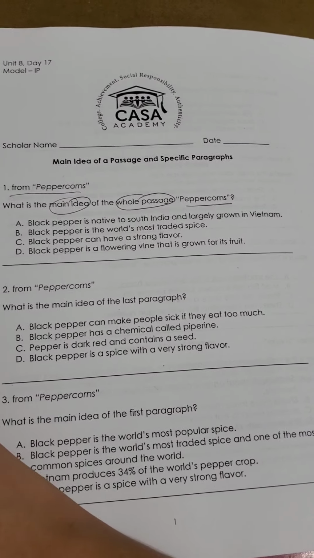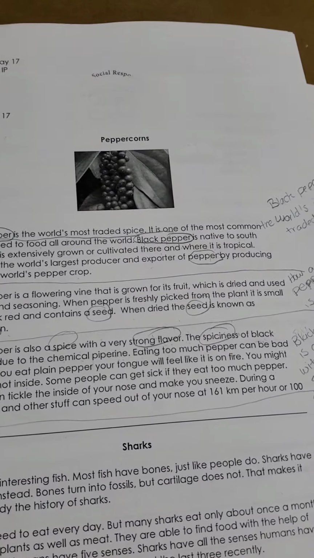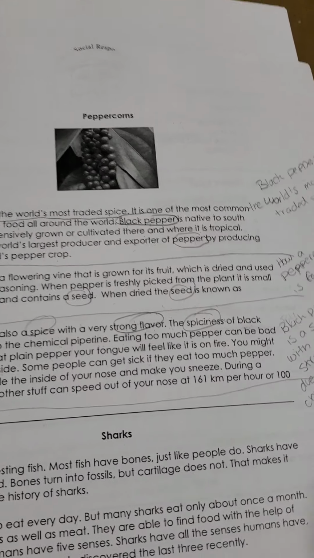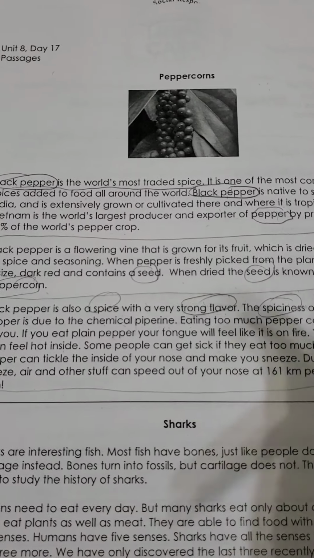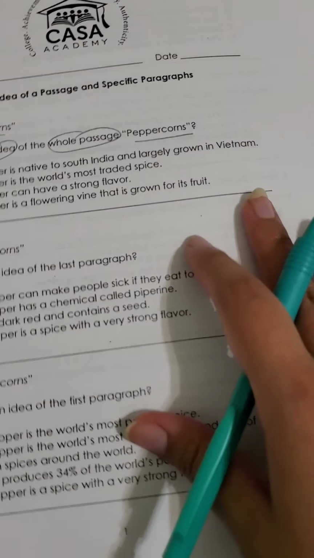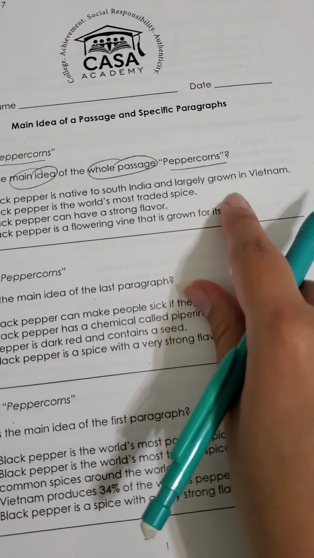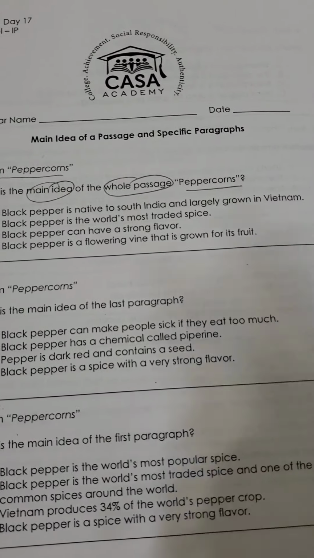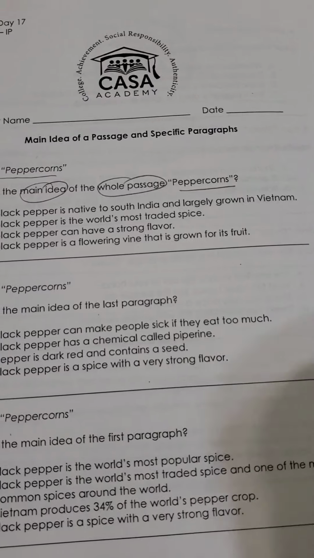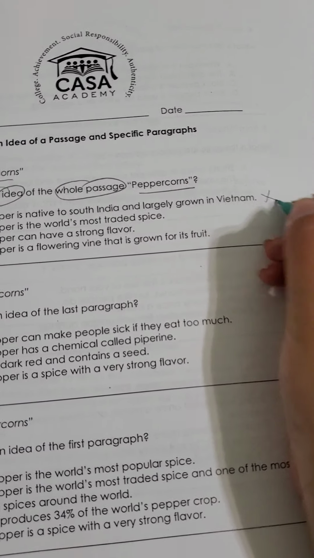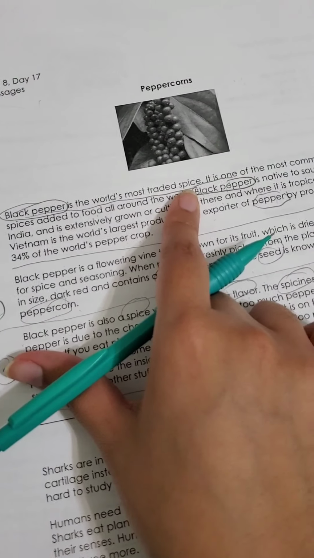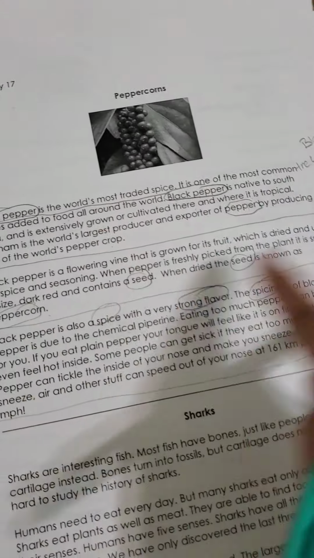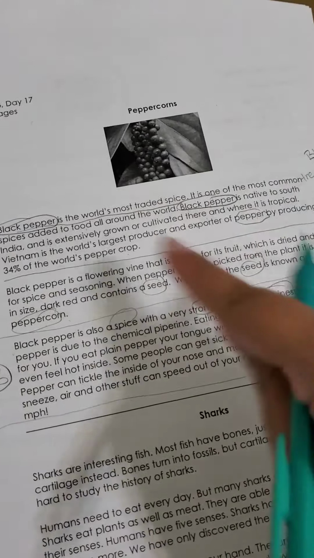Well, even though it does talk about that in paragraph 1, the whole passage is not about that. If it were to tell me about where Vietnam is located and how it became one of the largest producers, then it would be about that. But because it doesn't talk more about Vietnam or India, we know that that's not the main idea of the whole passage. And we said that the main idea of the whole passage is how black pepper is the world's most traded spice. Because the author was trying to get that point across, it told me about where black pepper can be located, where it's most popular.